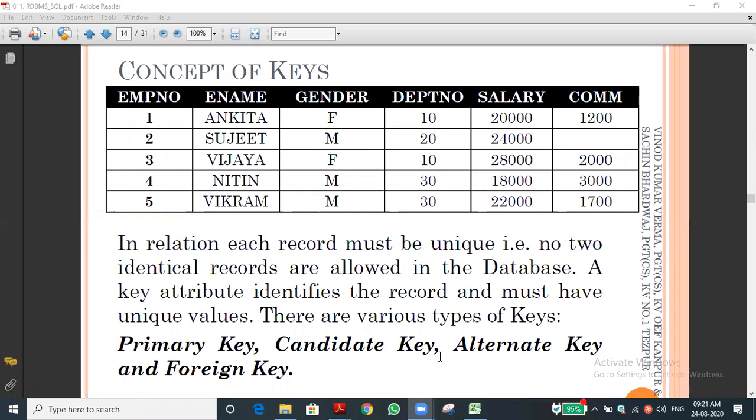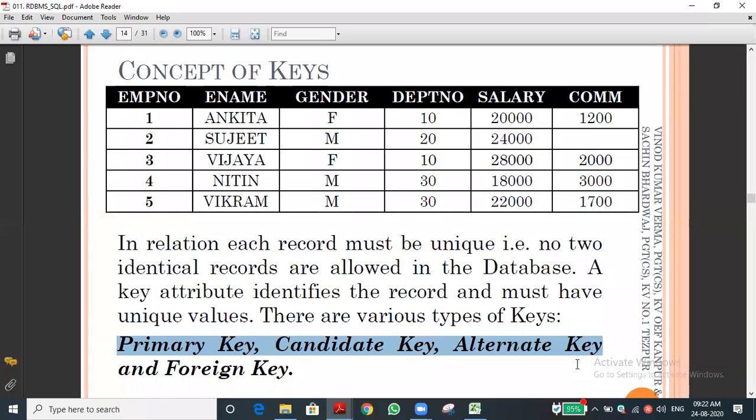Candidate key means all have the same quality. Primary key should be unique, candidate key should be unique, alternate key also should be unique. These are the three concepts, and the eligibility is the same. What is the eligibility? The data will be unique in the table. That is the basic eligibility. These columns are called candidate keys.